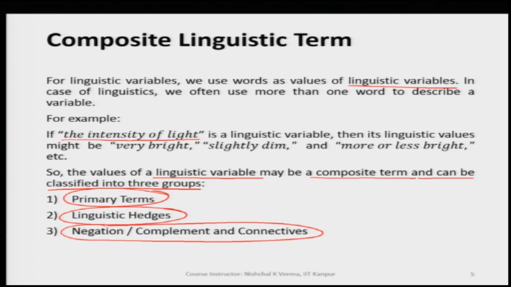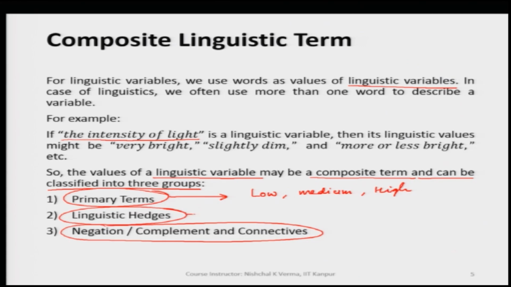For example, for the intensity of light, what are the primary terms? As I already mentioned, they could be low intensity, medium intensity, or maybe high intensity.